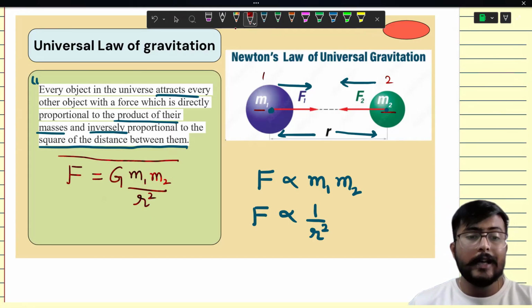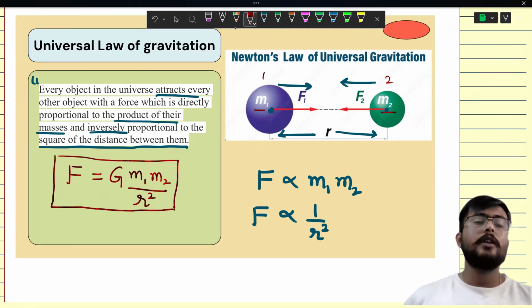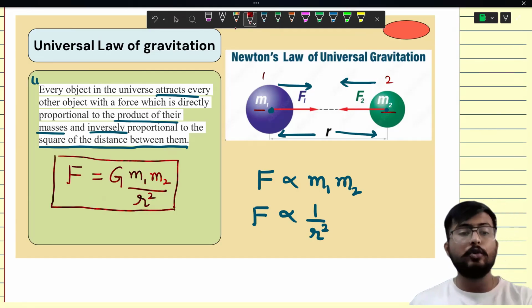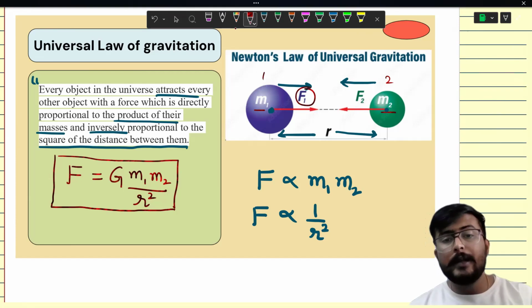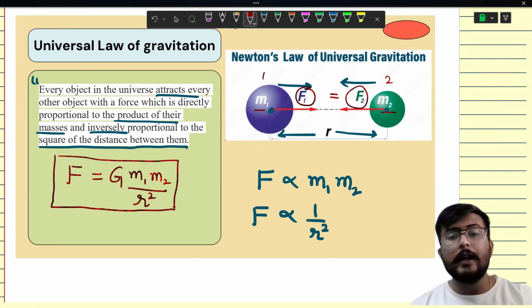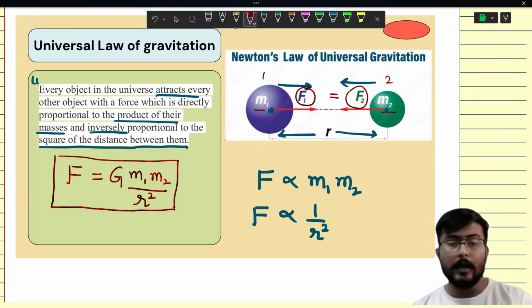Now, this is the expression that we derive for the gravitational force acting between two bodies. The force that mass m1 will apply on m2 will be equal to the force that mass m2 will apply on mass m1.